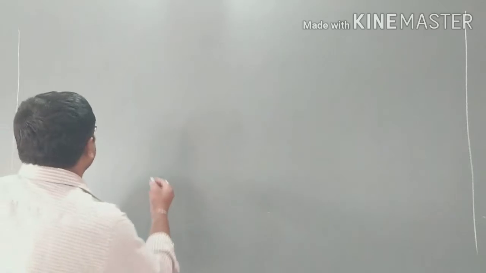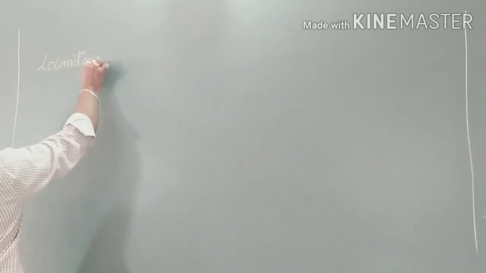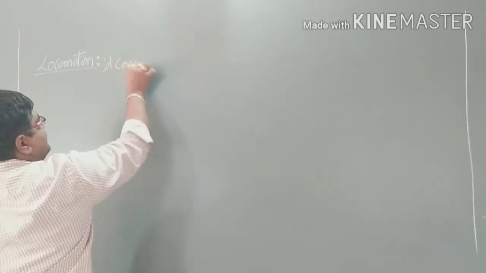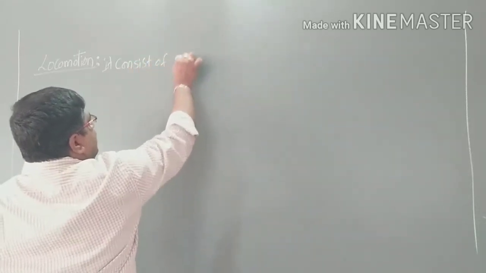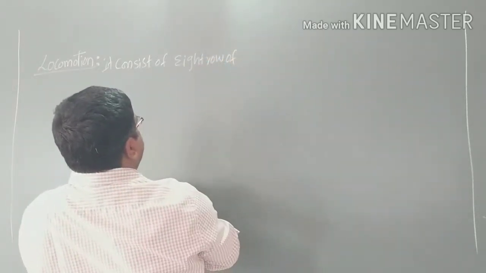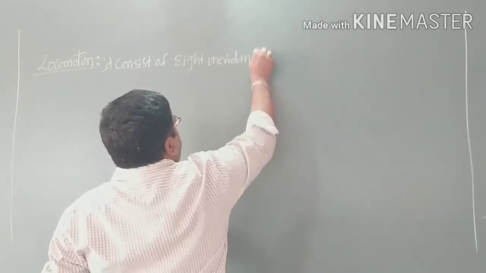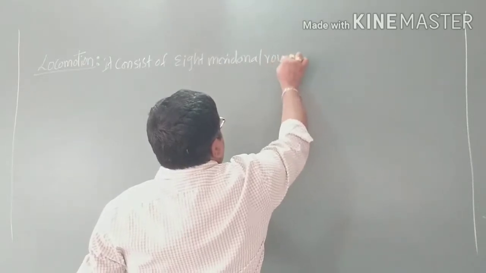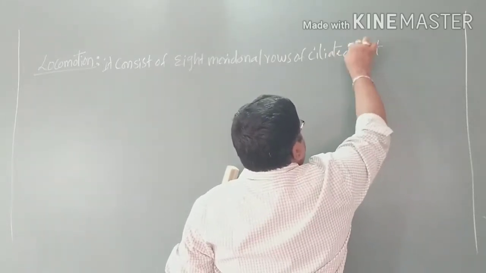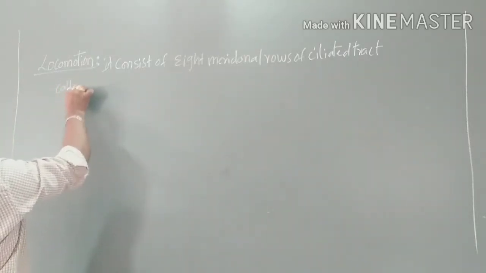So coming to the next one, that is locomotion. Locomotion consists of 8 meridional rows of ciliated tracts called comb plates.